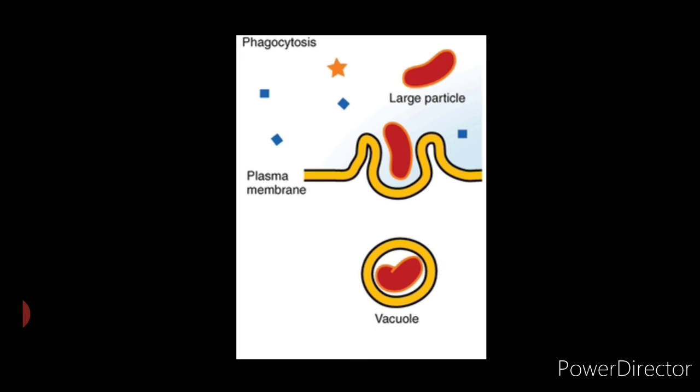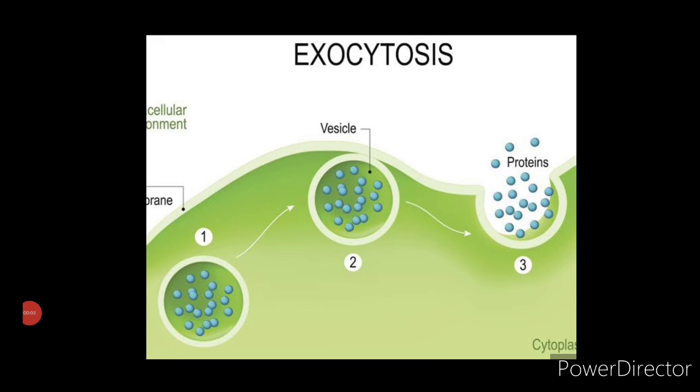Now let us understand the process of exocytosis. Exocytosis. It is a mechanism by which large quantities of material from the cell is transferred to the outside. This phenomenon is the reverse of pinocytosis or phagocytosis. The discharge of the secretory granules by the gland cells is the best example of exocytosis.